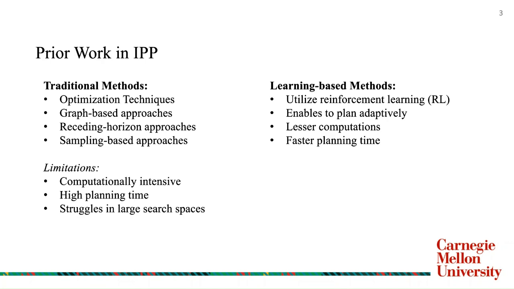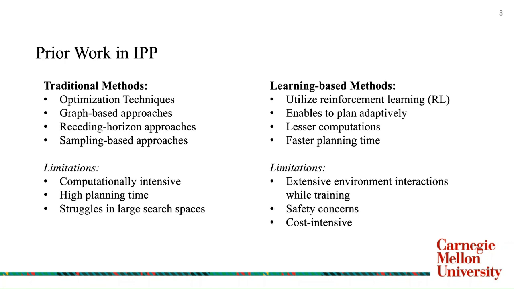Moving to learning based methods, these methods usually rely on reinforcement learning. They allow the agent to plan adaptively while reducing the computation cost and ensure faster planning time. But for utilizing reinforcement learning, we need to train a policy, and this requires extensive environmental interactions. This raises safety concerns and could be cost intensive when training to deploy in a real world environment.